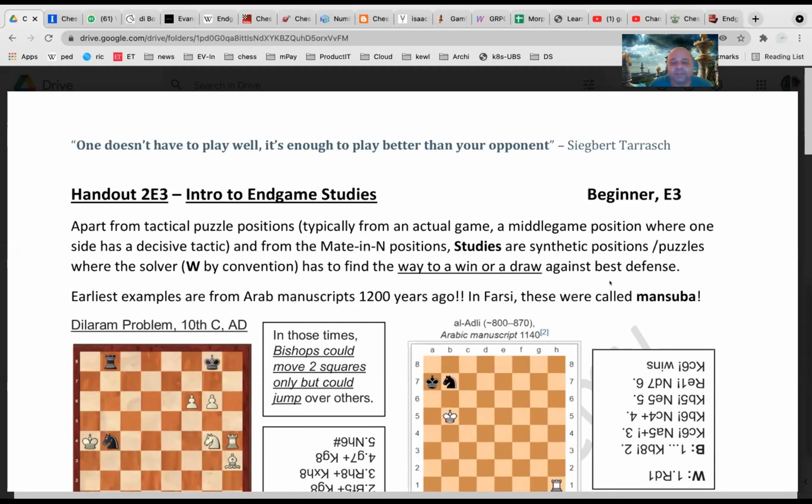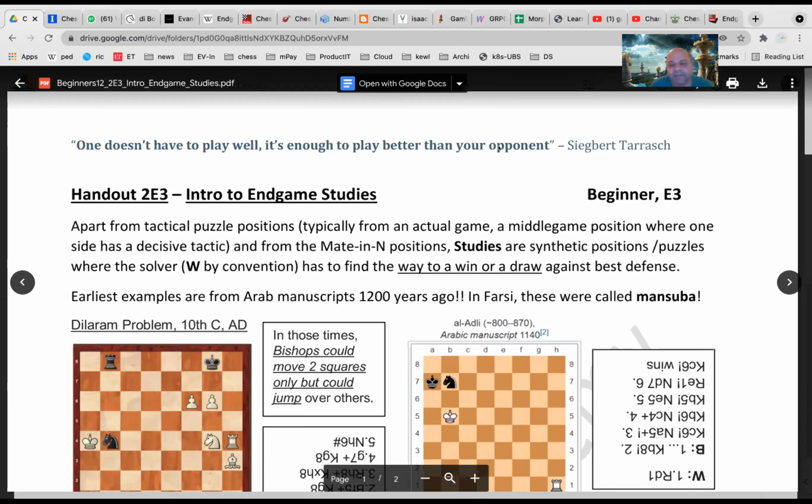Sometimes you have also solved the puzzles called mate in 1 or mate in 2 or mate in 3, etc. Which means that the side to move can force a mate irrespective of what the other side plays, how good or how bad the other side plays. I'm sure all of you have seen those Chessking puzzles with mate in 2. By now you should be doing those. In mate in 2, no matter what you do, you make a move, the opponent makes whatever move, next move you will be able to give checkmate. In general those are called mate in n, because n can be 1, 2, 3, 4, 5 also sometimes. So these are all called chess puzzles.